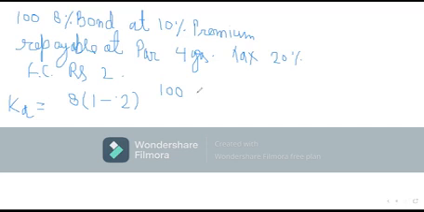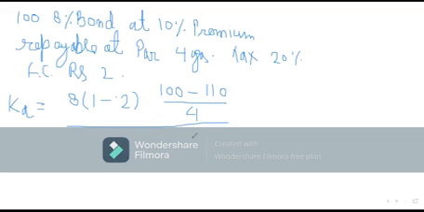And how much amount did the company receive? 110 rupees, as it was issued at premium. It means after 4 years, the company is returning only 100, but at the time of issue the company received 110 from you, at 10% premium. So in 4 years the company is paying a lesser amount; it means the company has got some benefit. So divide by 4.